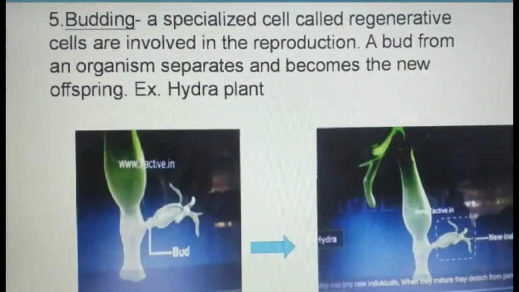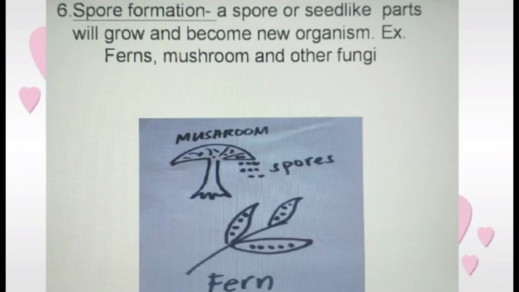Fifth, budding. Specialized cells called regenerative cells are involved in the reproduction. A bud from an organism separates and becomes the new offspring. Example, hydra. Sixth, spore formation. A spore or seed-like part will grow and become a new organism. Examples are ferns, mushrooms, and other fungi.